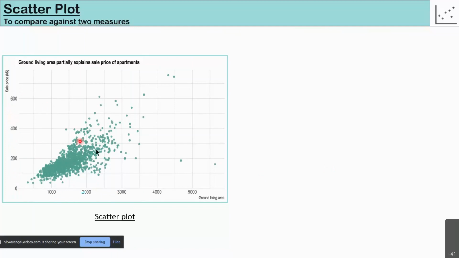We use a scatter plot to find out the relation between our data. Let's say we want to find the relation between the living area and sale price. As you can see, there is a linear trend. There is generally an increase in sale price if there is an increase in ground living area. Now, these are called outliers. For example, the area is fairly small here, but the sale price is high. So maybe you can drill down to find the reason. This may be a major city or a suburb, or you can look into why the sale prices of this land are not high, and further drill down into it.